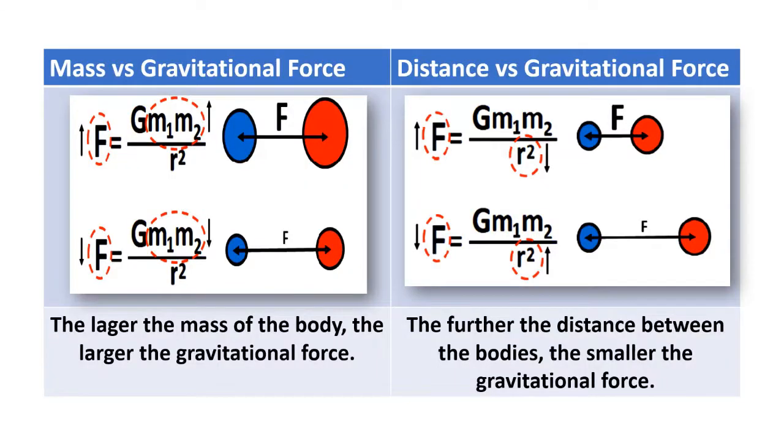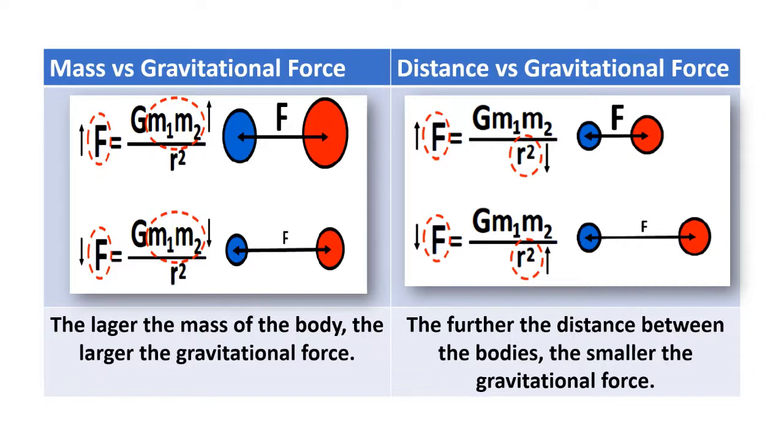Actually, from the formula of gravitational force, we can easily find out the relationship between the mass of the objects and their distance. As we know, F is directly proportional to the mass of objects and inversely proportional to the distance between the objects. From the table below, we find that the larger the mass of the body, the larger the gravitational force. When the mass of the body decreases, the force also decreases. On the other hand, if the distance between the bodies increases, the magnitude of the gravitational force will decrease. The further the distance between the bodies, the smaller the gravitational force.